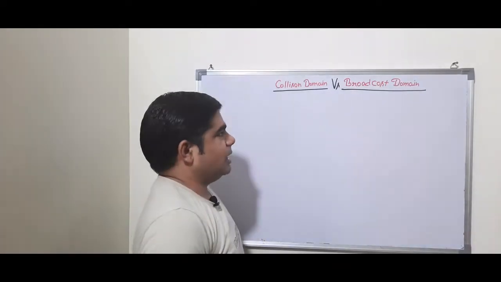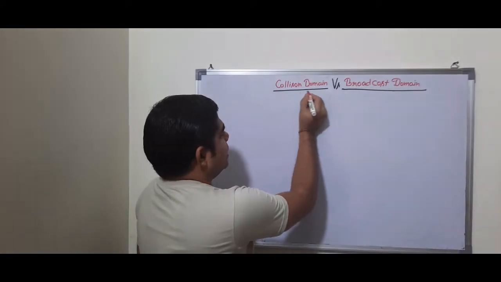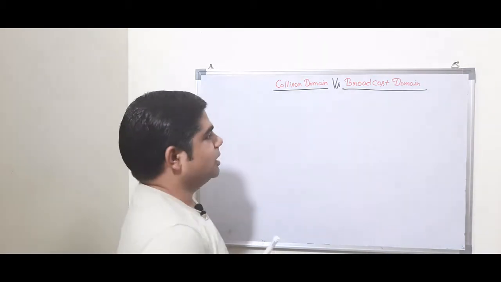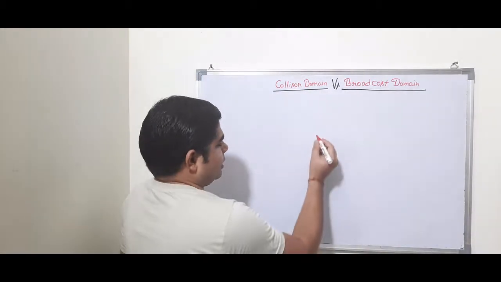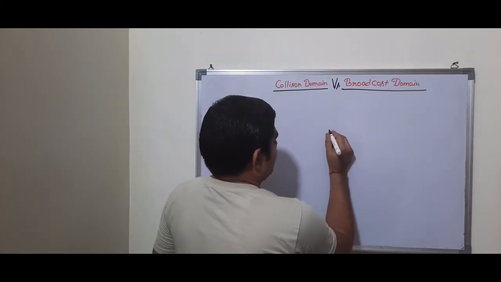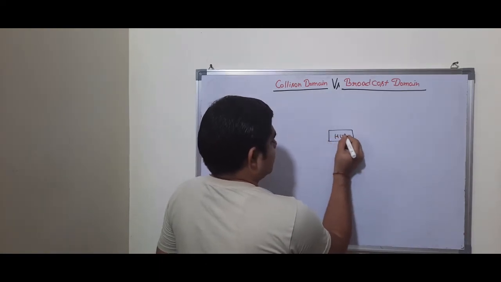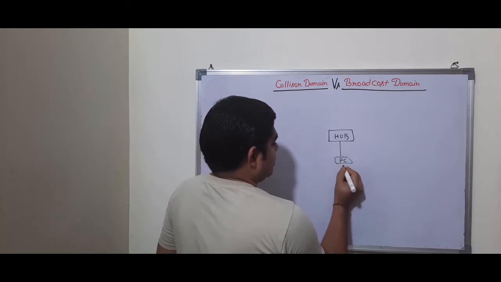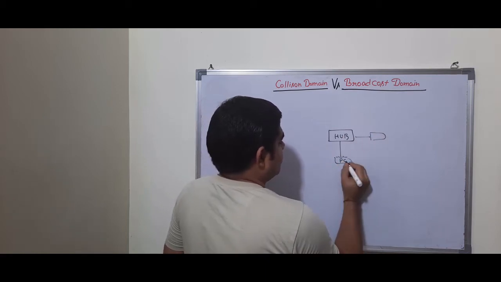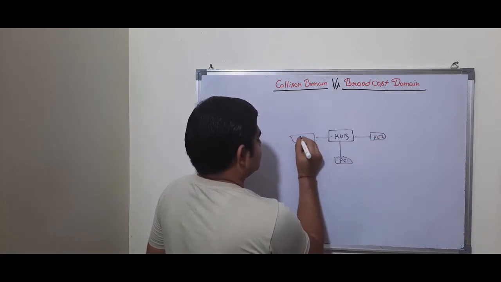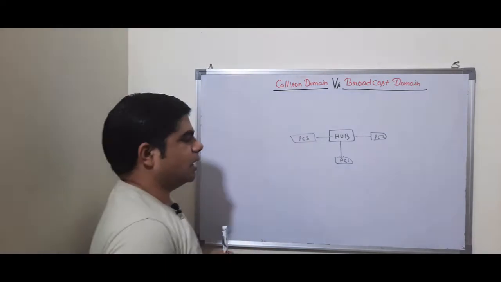What is a collision domain? As the name suggests, it is a domain up to which a collision can occur. Let's take a scenario where we are connecting a hub, and we are connecting PCs, PC1, PC2 and PC3, with this hub.